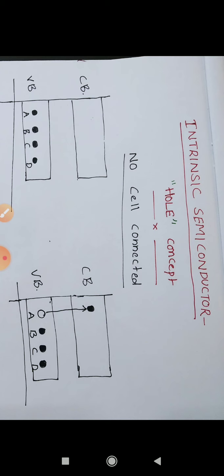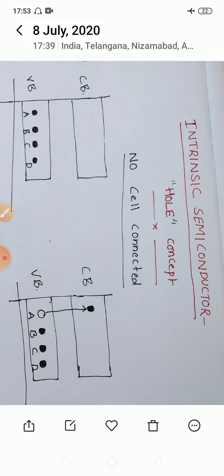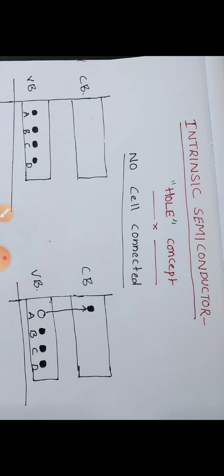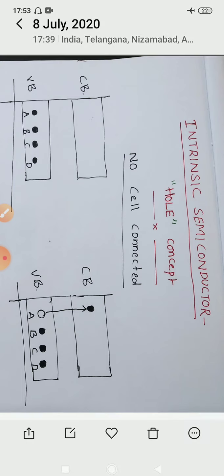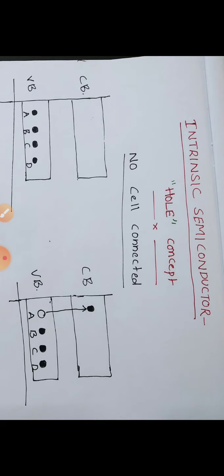And these semiconductors can be classified into two categories: intrinsic semiconductors and extrinsic semiconductors. Now we will learn about intrinsic semiconductors. Intrinsic semiconductor means it is a pure semiconductor, no impurities are there. So here, using this intrinsic semiconductor, we try to understand hole concept, how hole is created.